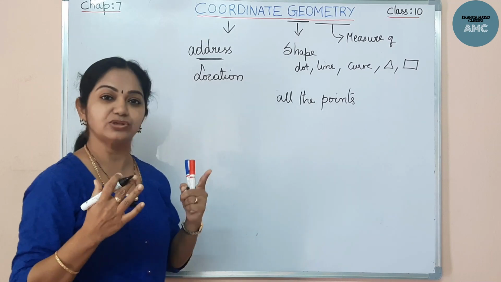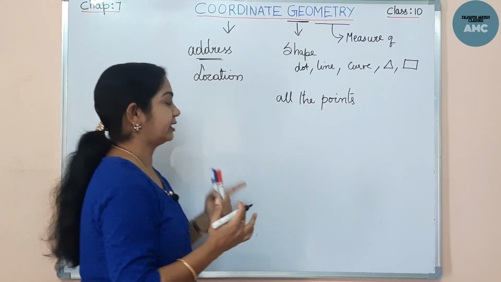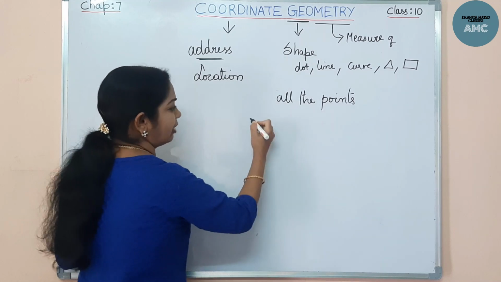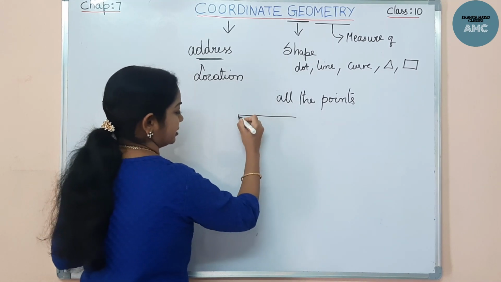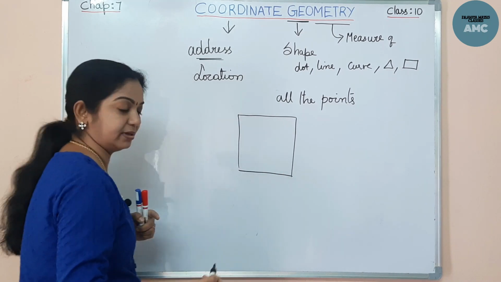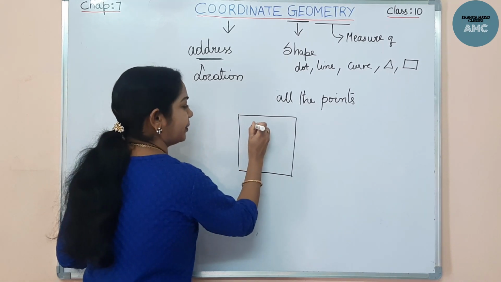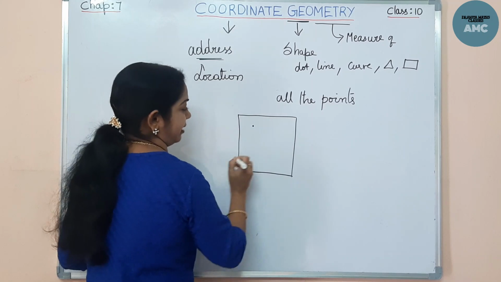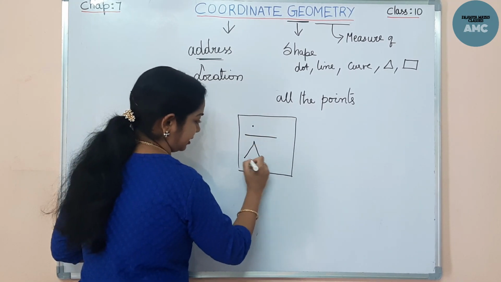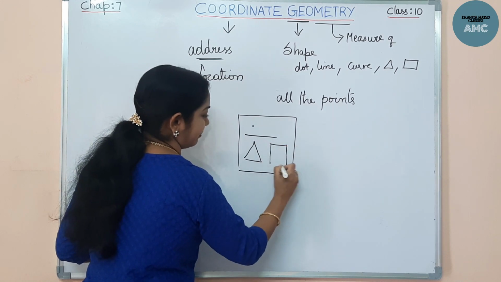Truly, coordinate geometry is nothing but, let me make it very simple. Let this be your notes, a paper. Now I want to place a point. I keep it like that. I will be drawing a line, a triangle, a square, all this I will make.